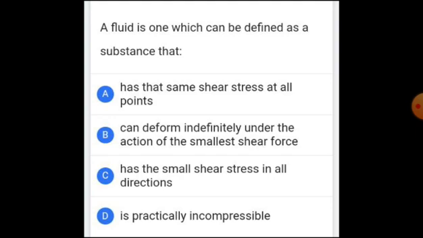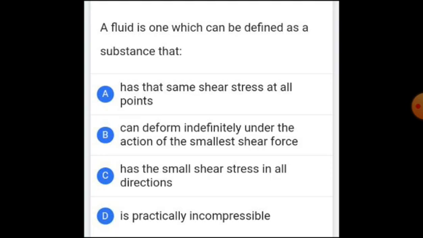Option C: has the small shear stress in all directions. Fluid itself doesn't have a shear stress. When we apply a shear stress on it, only then it has a shear stress. Therefore, this option is away from our question.